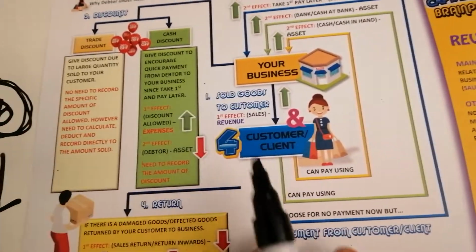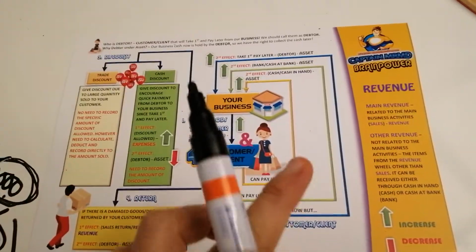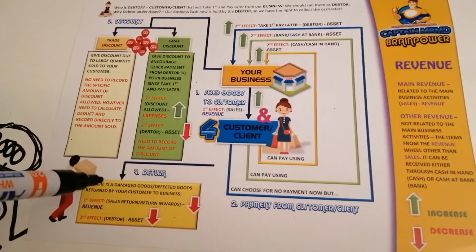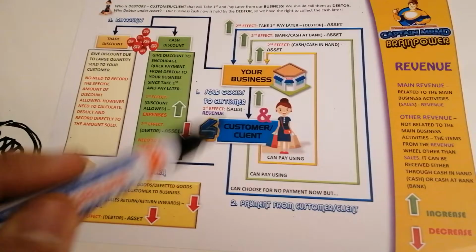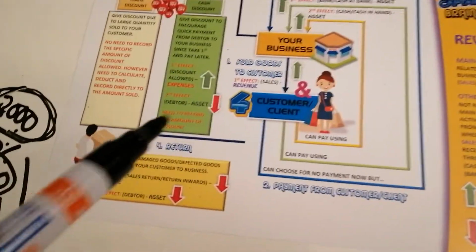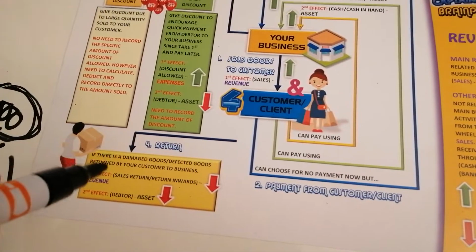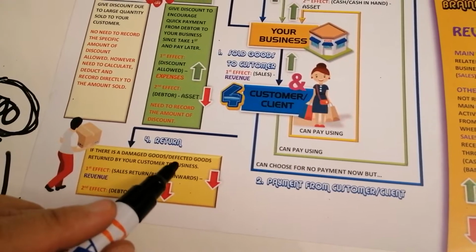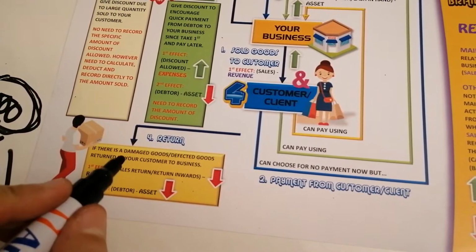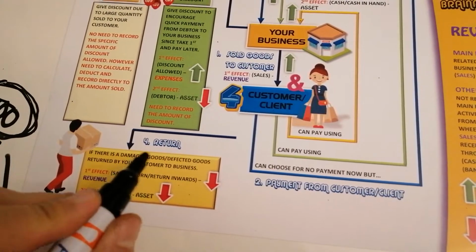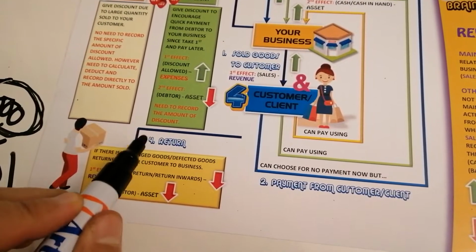Okay, and next situation from the revenue, when the business sold goods to customer have a rights to return back to your business. In case of the goods, the product, okay, the inventory that you sold to the customer ada damage ataupun defect. So if there's a damaged goods or defected goods returned by your customer to your business, kita panggil return.